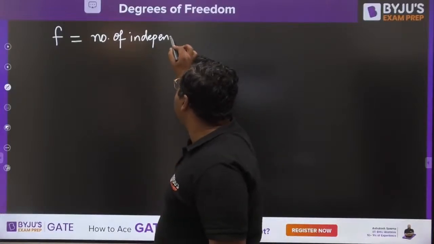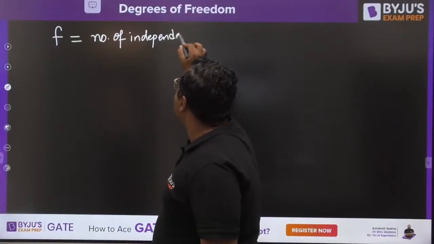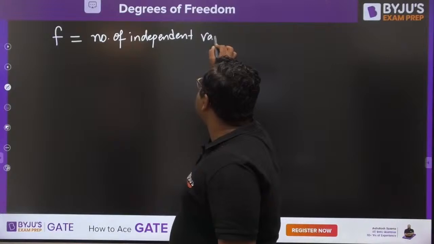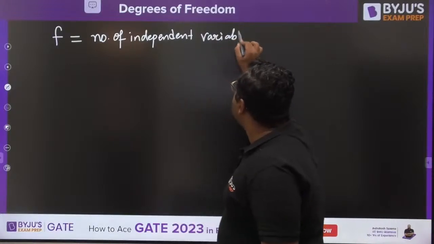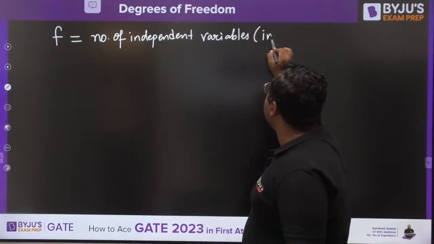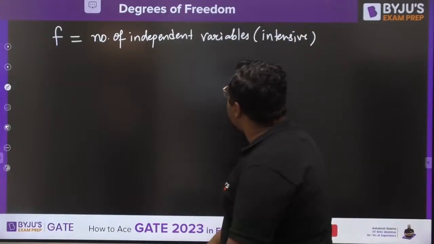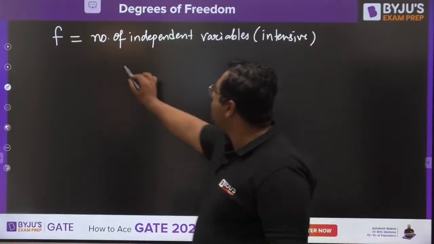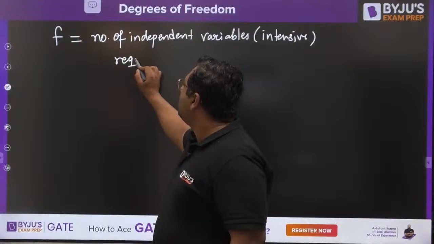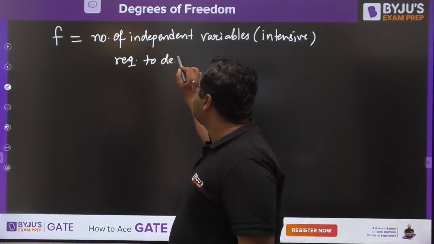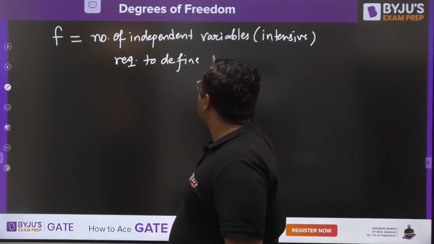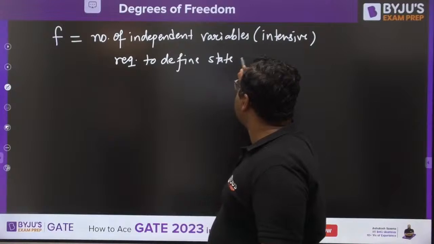It is the number of independent intensive variables, volume would not be counted, required to define the state of the system.